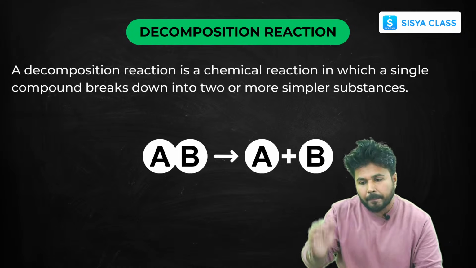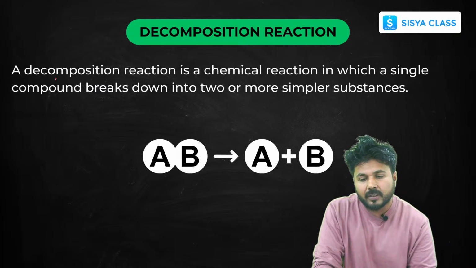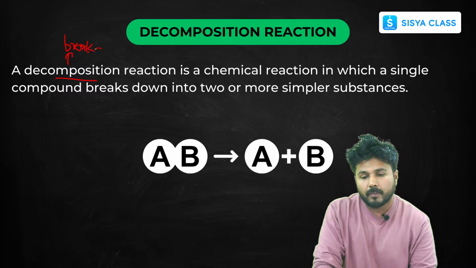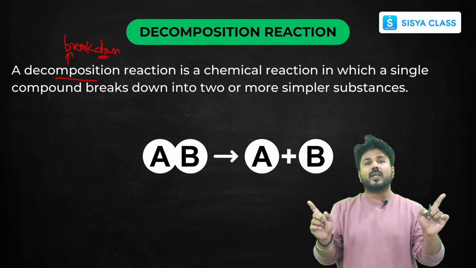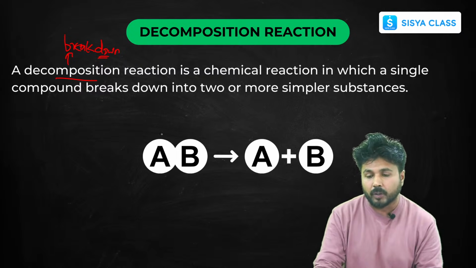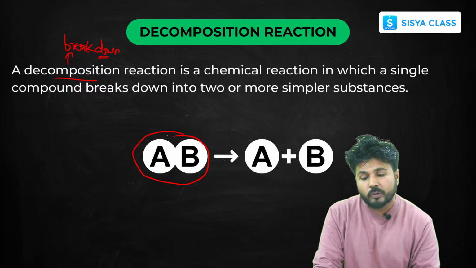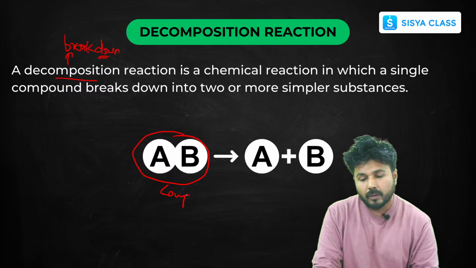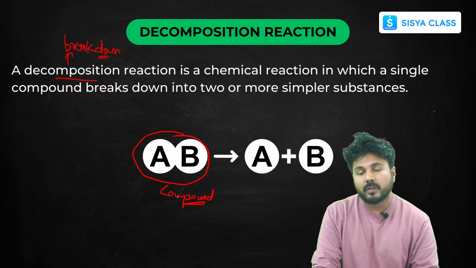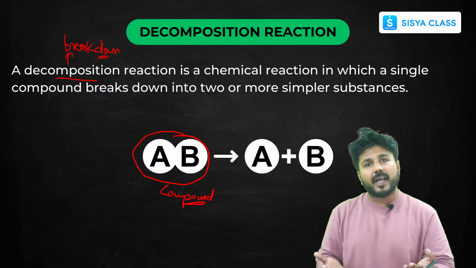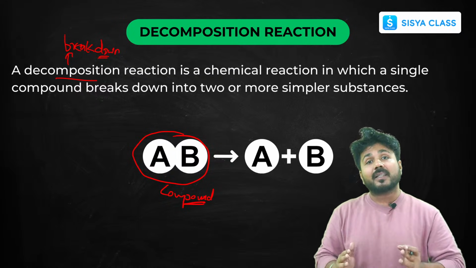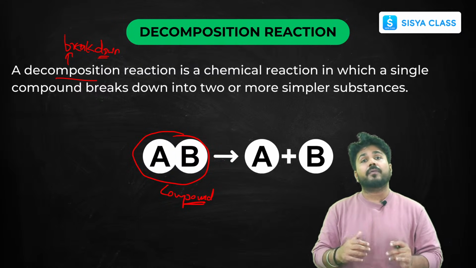Now, decomposition reaction. What is a decomposition reaction? The word decomposition itself means to break down something. In a decomposition reaction, there will be only one reactant. If you are breaking down something, then there must be a single thing that you have to break down. So there will be one reactant, mostly a compound. In order to break it down, there can be two types of reaction: either you have to give heat to the reaction in order to break it down, or if the reaction is very reactive, then it will release heat.